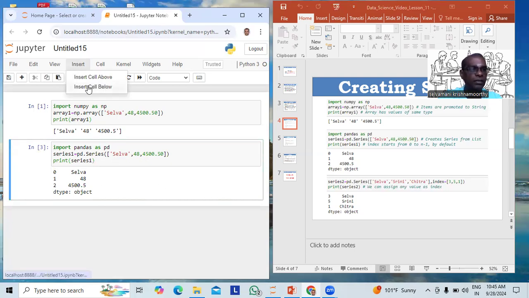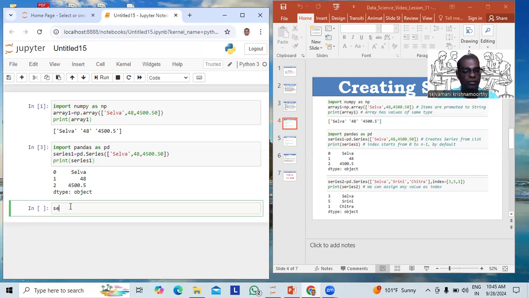Let us create another cell below. Here is 2. Series2 is equal to pd.Series of, within square brackets, let us see different values. Whatever value you want, you can give, no problem. Srini, Chitra. So by default, the data label will be 0, 1, 2. But I want to change the index. 3 elements are there, so I need to specify 3 indexes: 3, 5, 1. Whatever number you want, you can give.